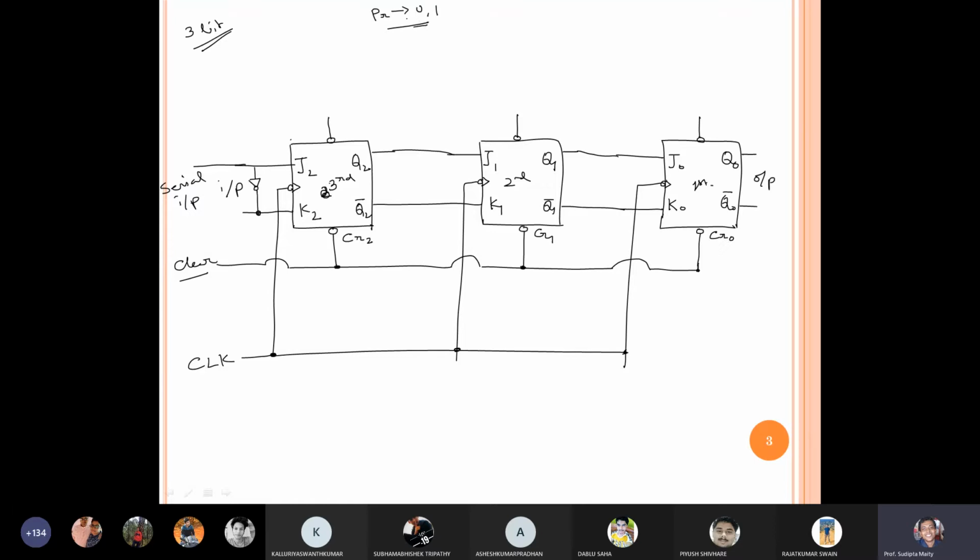But if I want to give parallel input, then I should have control over the preset button. So that's why I am using one AND gate. Then here I am giving preset 2, and then here I am giving